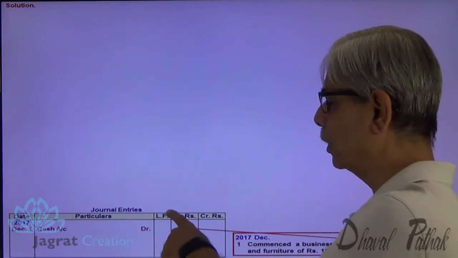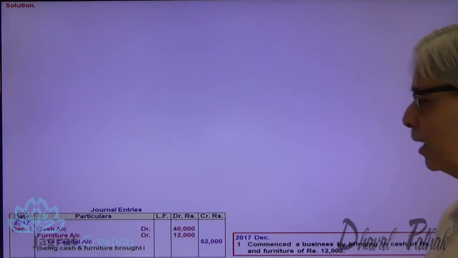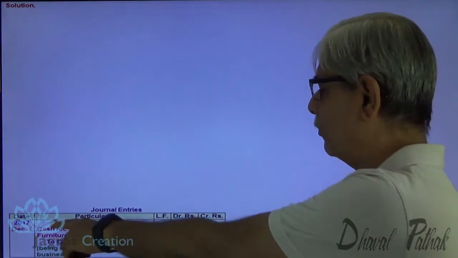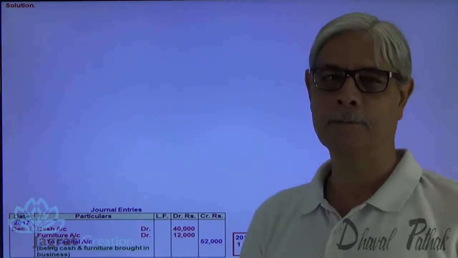So let me write down the journal entry. Cash account debit. Here the date, particulars, ledger folio, debit, credit: cash account debit, furniture account debit, to capital account credit. Narration: being cash and furniture brought into the business. This is how the journal entries are recorded. Now what is the meaning of cash account debit? The meaning of the words cash account debit: write on the debit side of cash account 40,000.